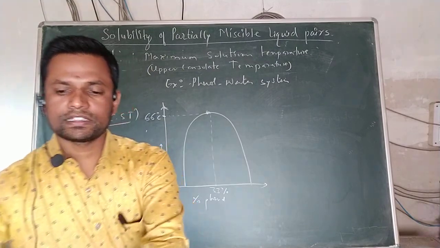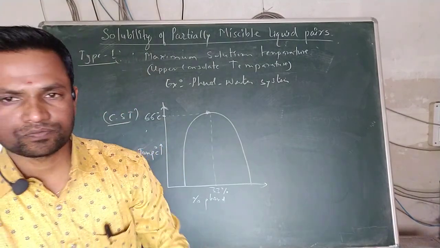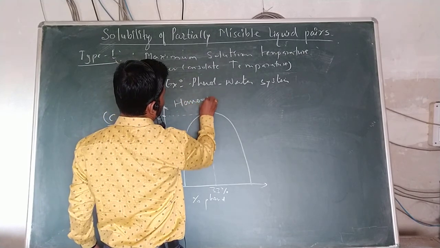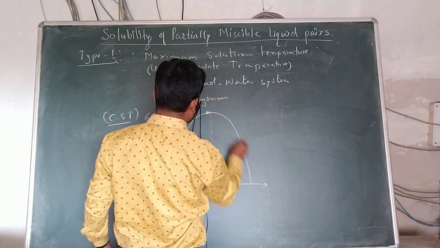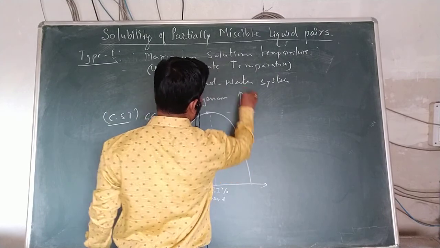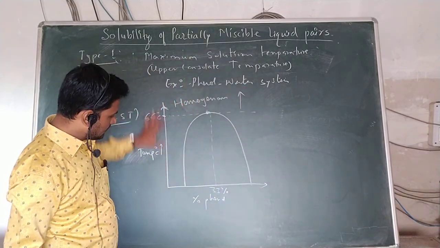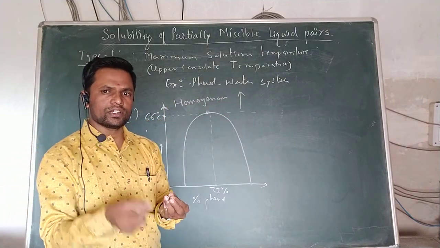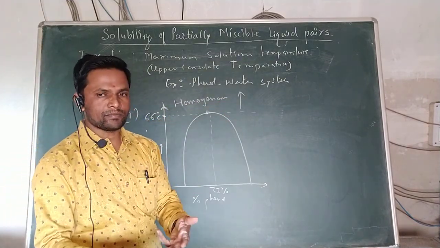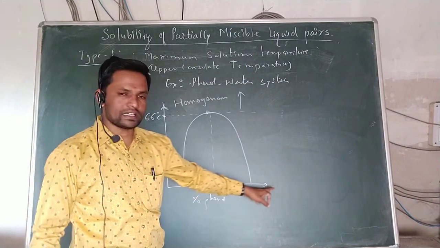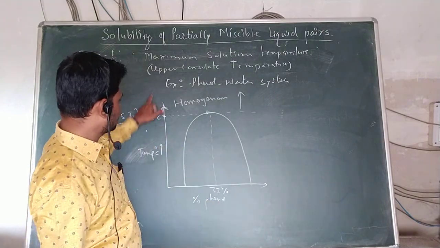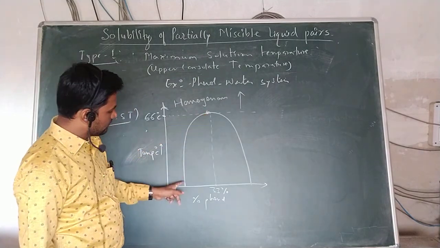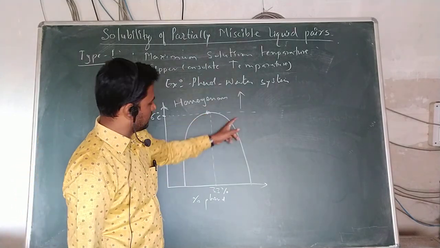Now we can understand very clearly, this is the homogeneous part. As the phenol water system is continuously supplied with temperature, with the percent of phenol plotted on the x-axis and temperature on the y-axis, we can see a maximum in the curve.